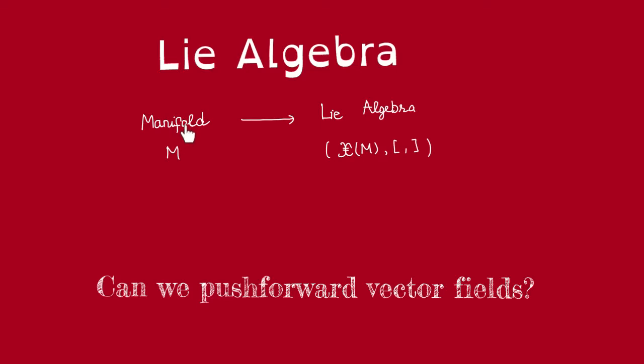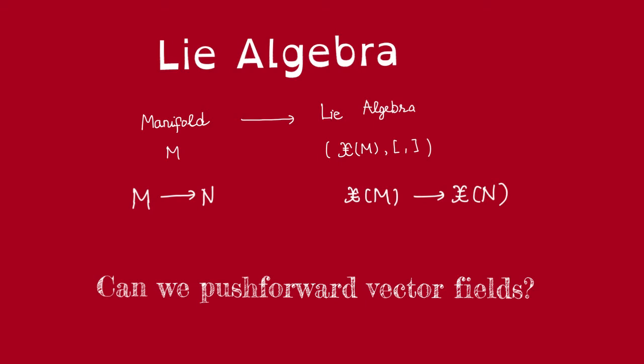Previously, given a manifold M, we have associated to it a Lie algebra, namely the Lie algebra of smooth vector fields on M with the Lie bracket defined as in the previous video. Now, naturally, we ask, is this functorial? More specifically, we ask an even simpler question: does a map on smooth manifolds induce a map on vector fields?